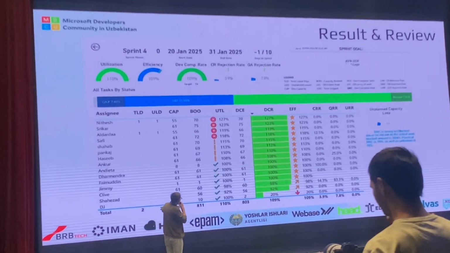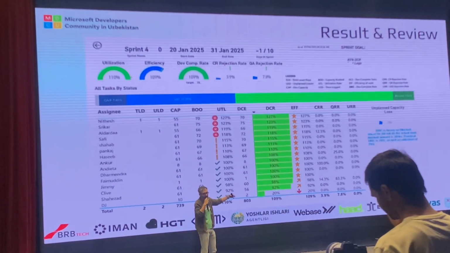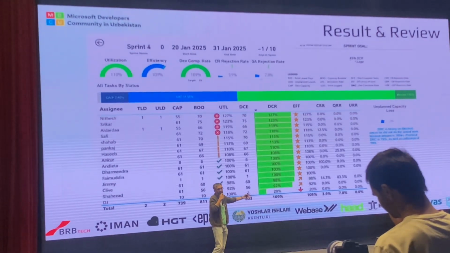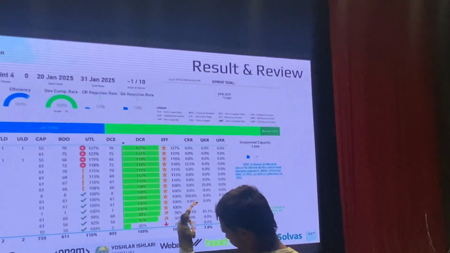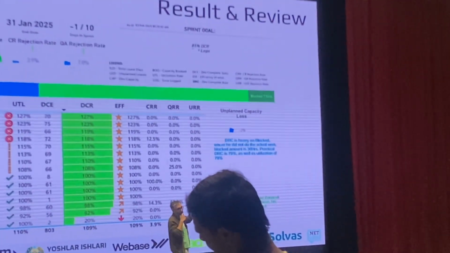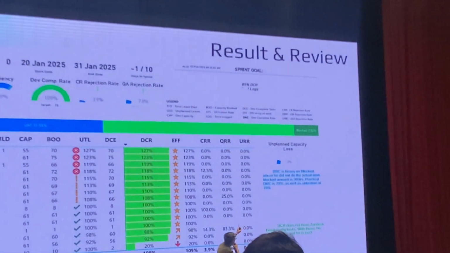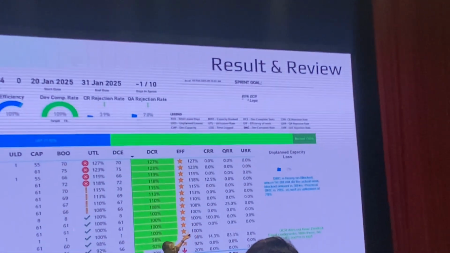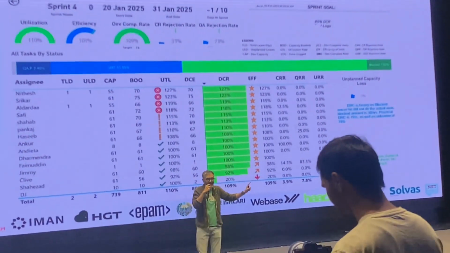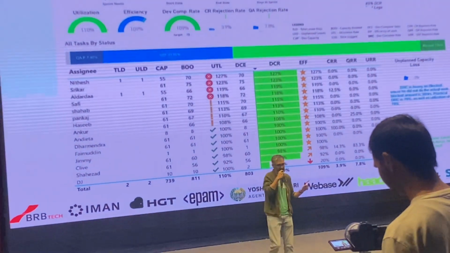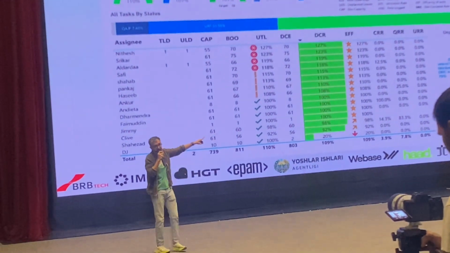And then we have these numbers and we look at them throughout the sprint, but especially during the sprint reviews, because we've set some goals at the beginning. We said we want to hit a DCR of 85% on that particular sprint. And then I had to hide certain wordings, but we had to make sure that certain features are in production, right? So during the sprint review, we say, all right, did we reach our sprint goals?